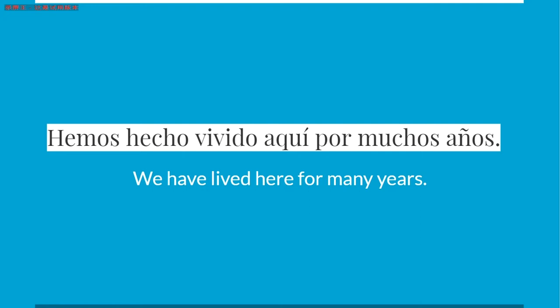That means that we have lived here for many years. Here, a signal is the ido part in vivido, which means lived. So it is very clear that whenever ido comes out, it means the usage of perfecto.